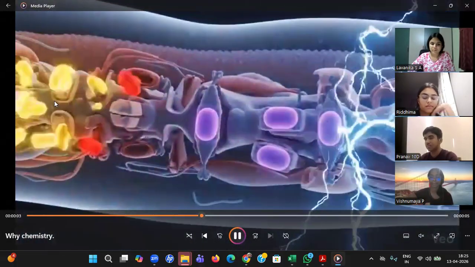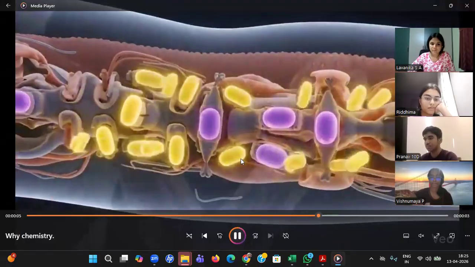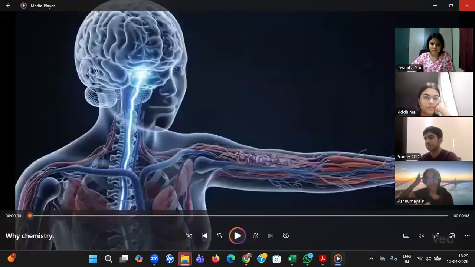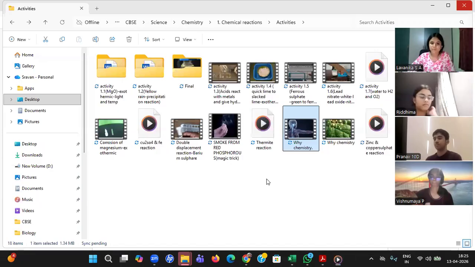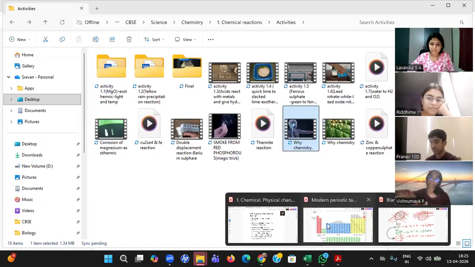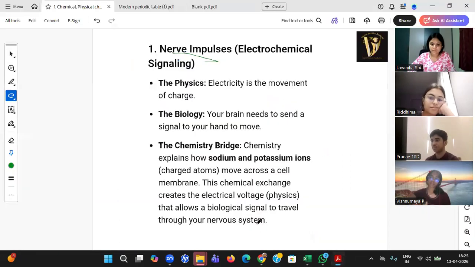That information is nothing but the magnesium and calcium ions going, and you'll be removing your hand like this, which you'll be learning in chapter number 2 of biology, control and coordination, more deeply. I just want to show that chemistry is nothing but connecting both of these. Pranav, understood?